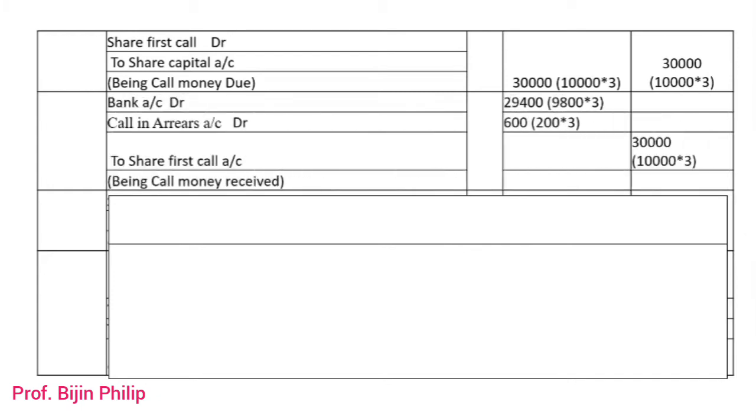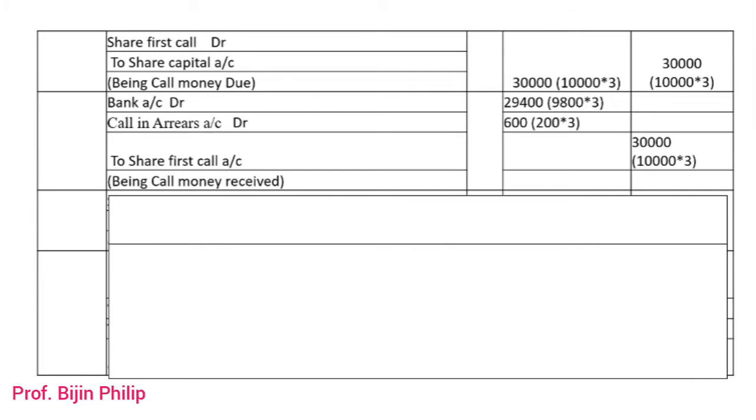The next journal entry, whenever we are receiving the money, will be bank account debit, calls in arrear account debit to share first call account. The same journal entry is repeating here. Again, one shareholder holding 200 shares failed to pay the first call money as well, so 200 into 3, again 600.